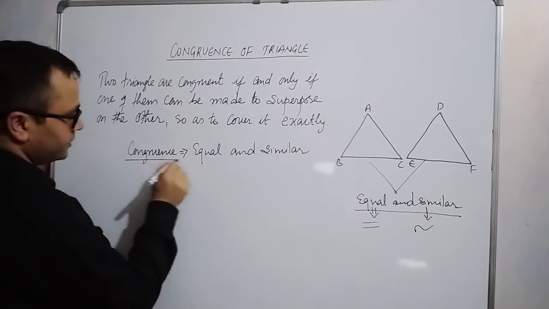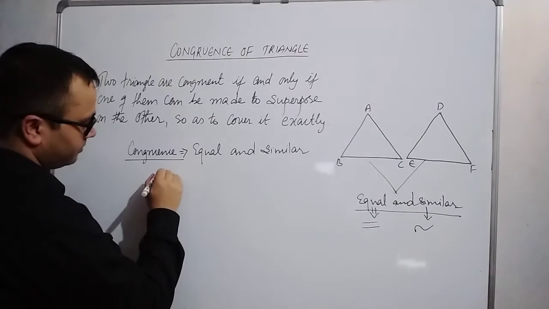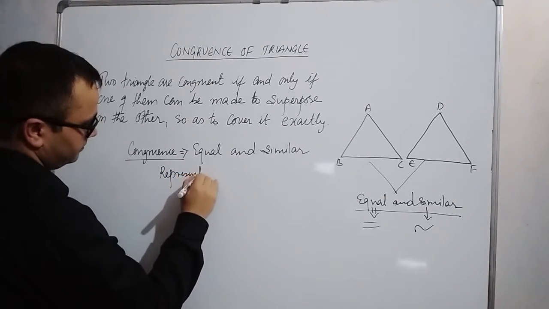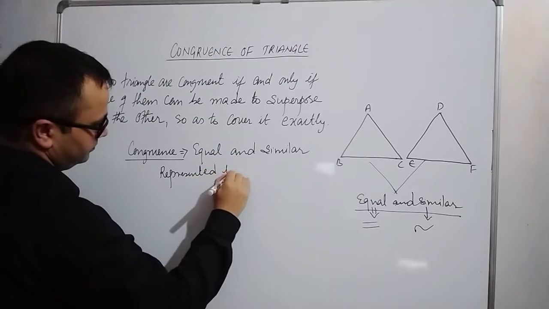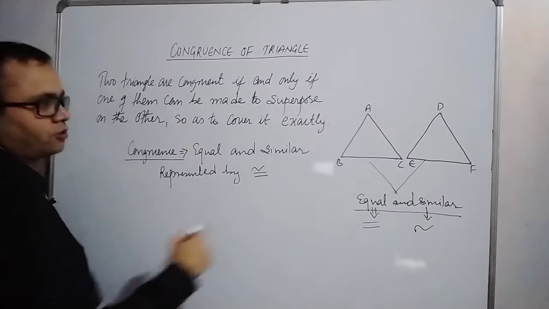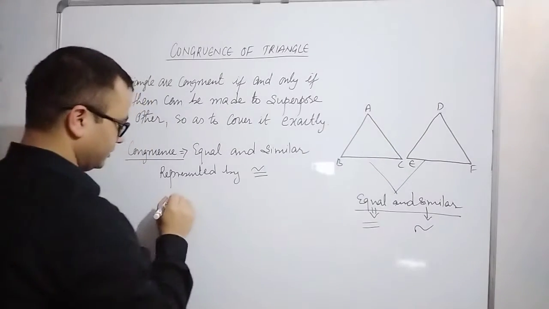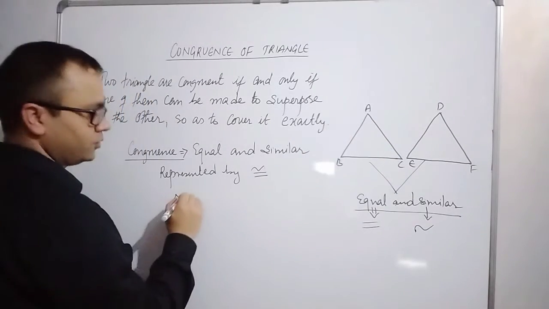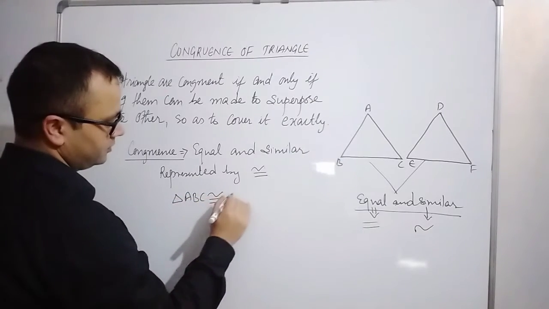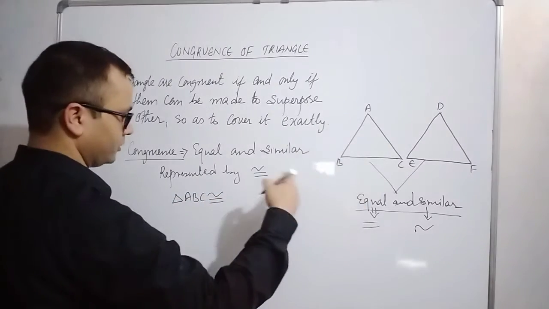So equal and similar is represented by this symbol. Suppose these two triangles are similar, we will write in this way: triangle ABC is similar, not similar, congruent, sorry.